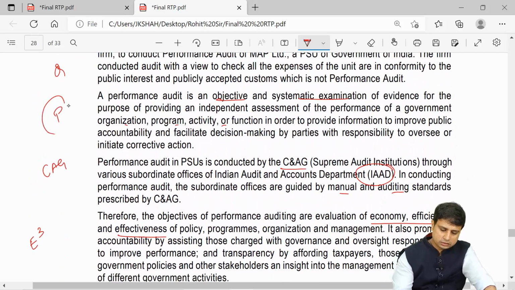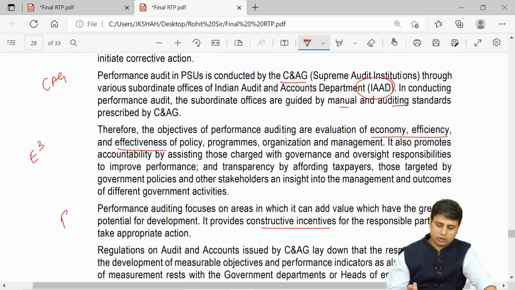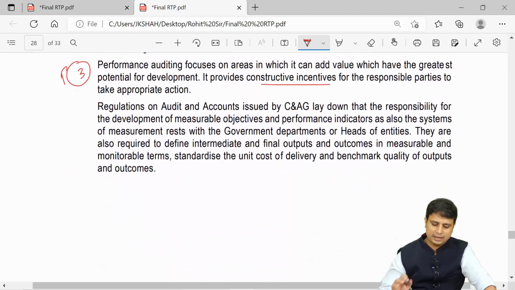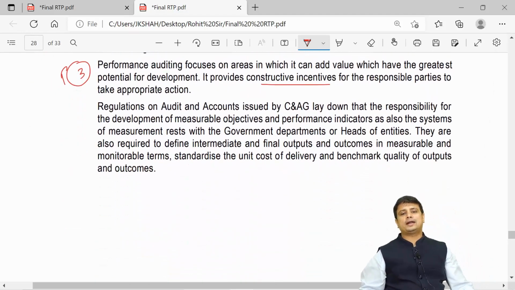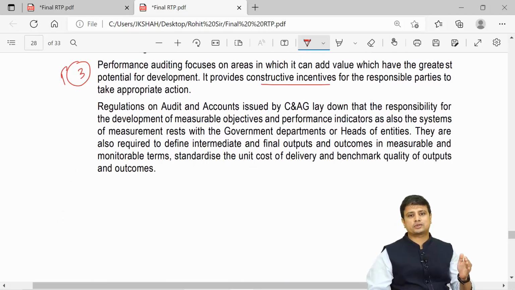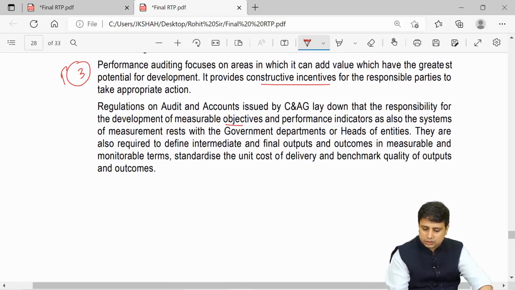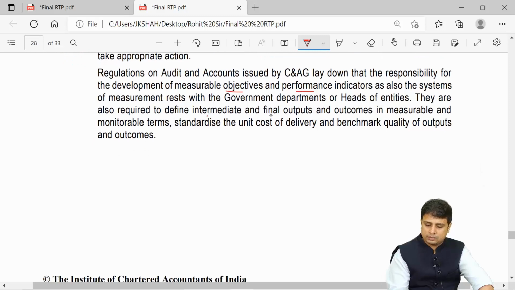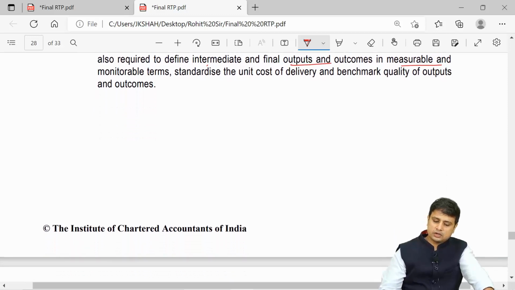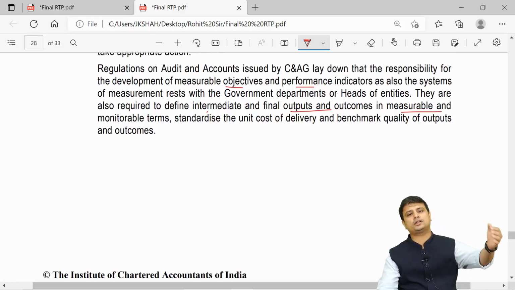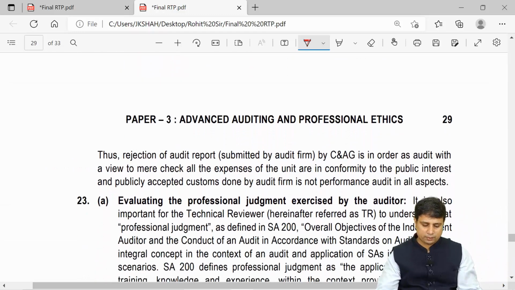So if you see, this one paragraph was about explaining what is performance audit. This is also about performance audit. This is also about performance audit. Now, regulations on audit and accounts issued by CAG lay down that the responsibility for development of measurable objectives and performance indicators, as also systems and measures, rests with the government departments. They are also required to define intermediate and final outputs in measurable and monitorable terms, standardize the unit cost of delivery and benchmark the quality of outputs and outcomes. So they are saying what are the regulations laid down by the audit and accounts department.